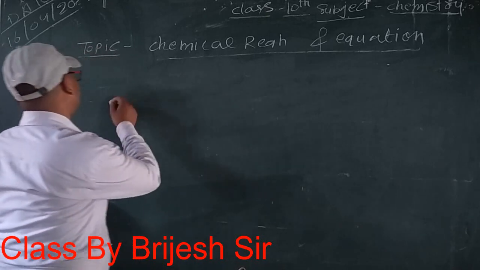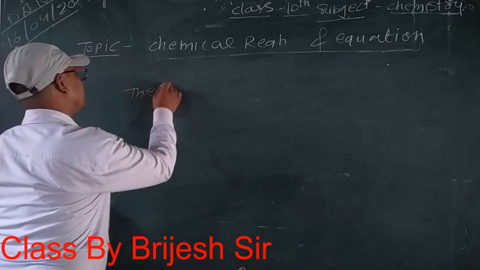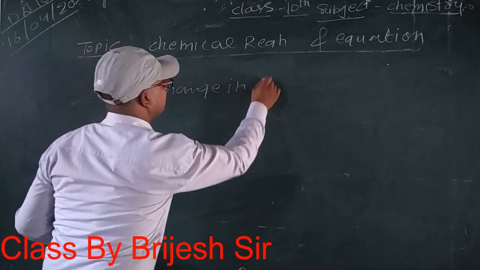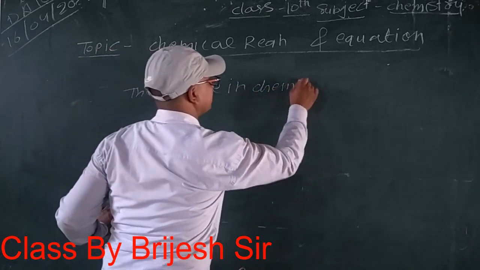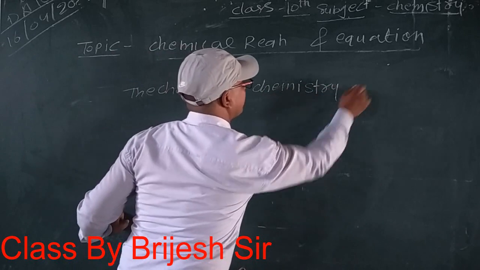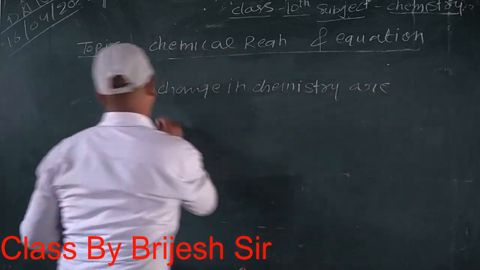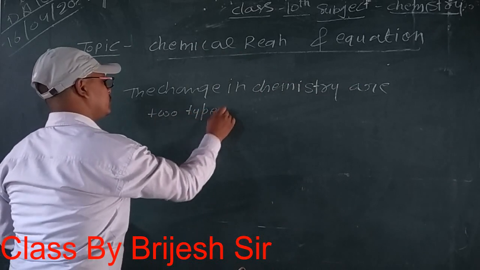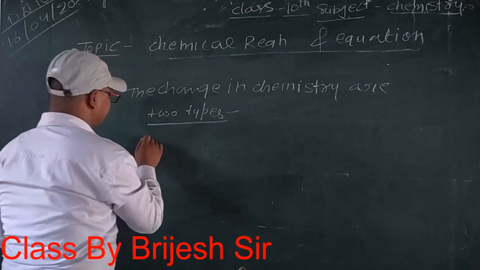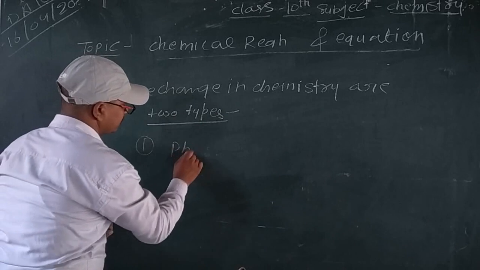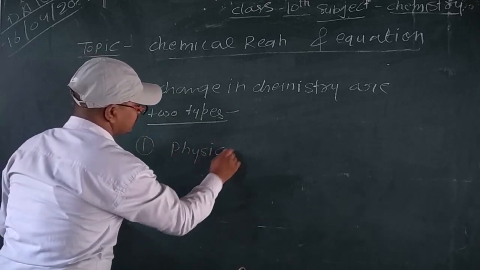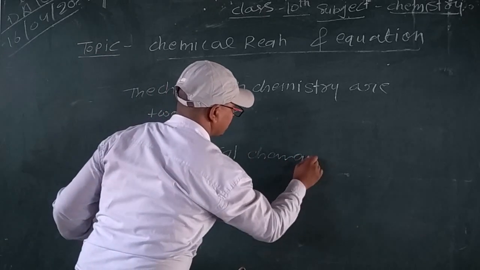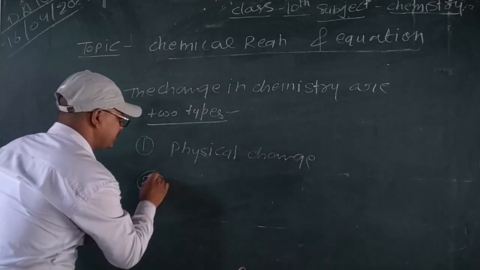Changes in chemistry are of two types: physical change and chemical change.